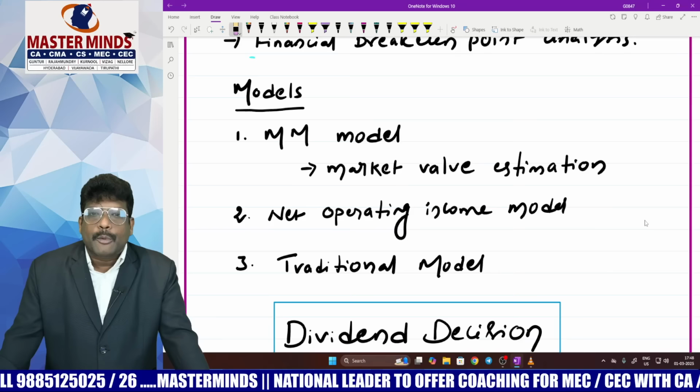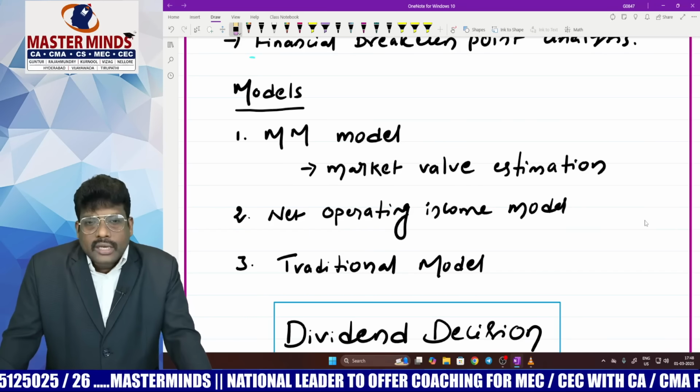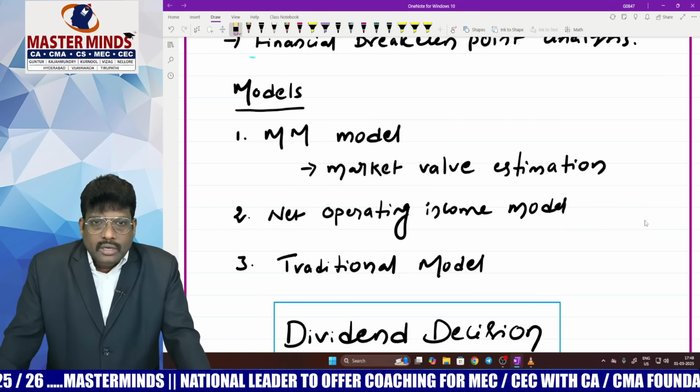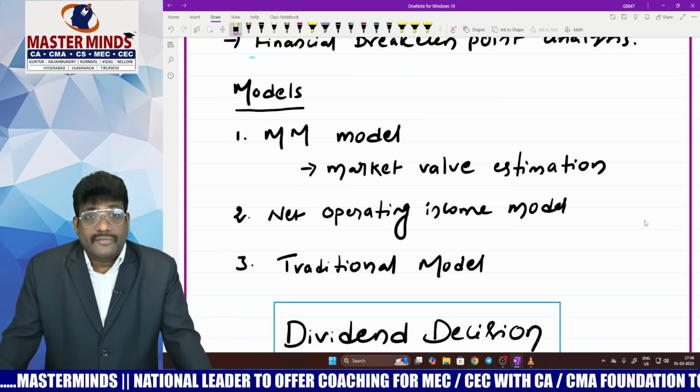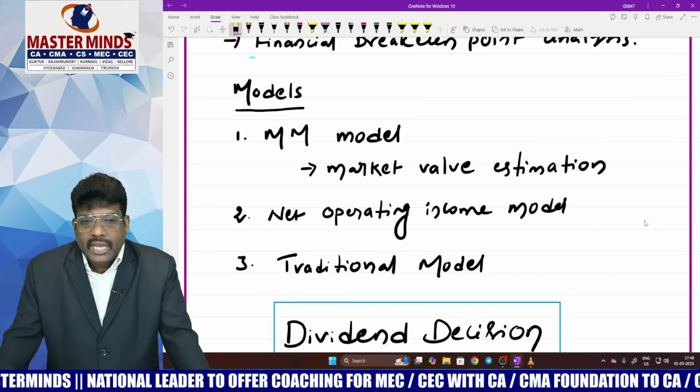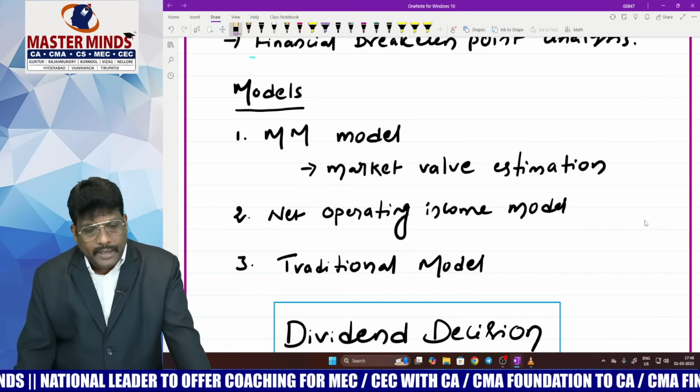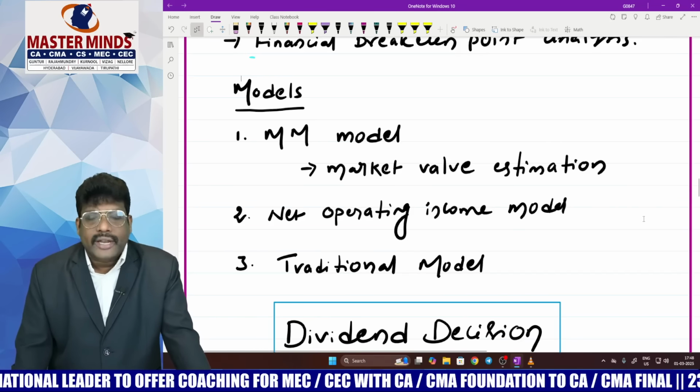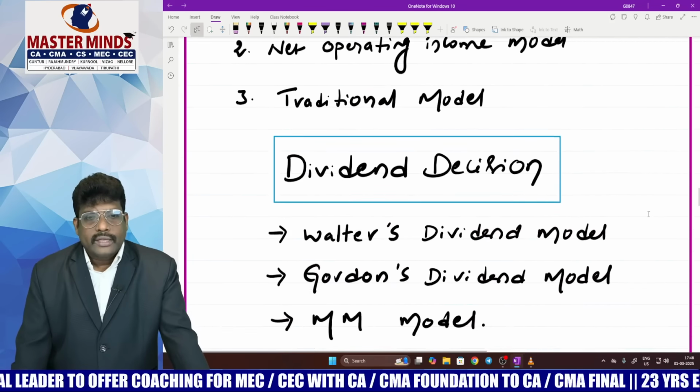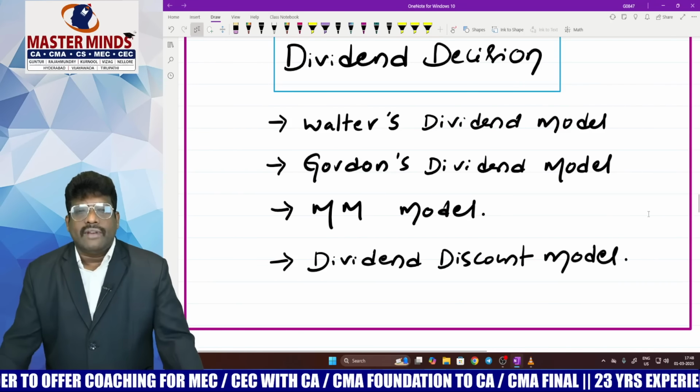In the Modigliani-Miller approach, don't forget to learn the market value estimation of a levered firm and an unlevered firm, in the presence of tax and in the absence of tax. This is very, very important. Thereafter, the net operating income approach, and then concentrate on the traditional model also. Okay. Thereafter, dividend decision. Very, very important chapter.